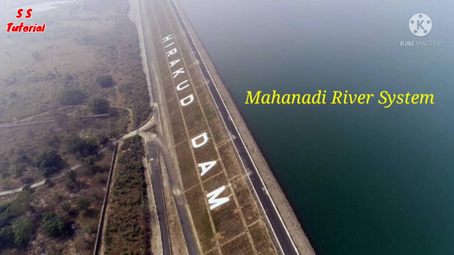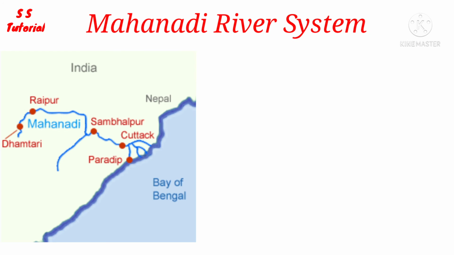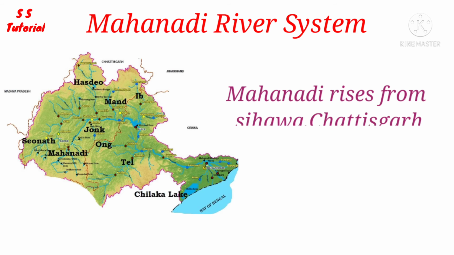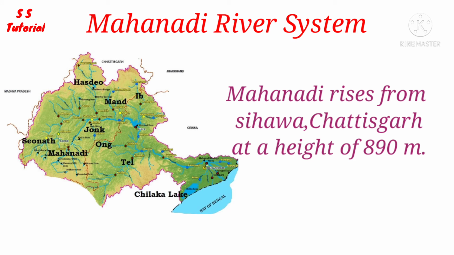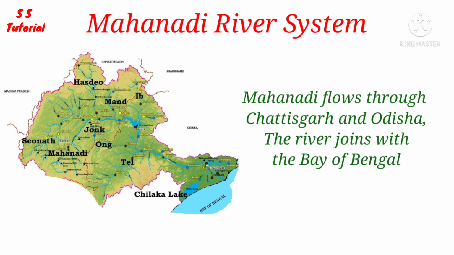Let's know about the Mahanadi river system. The Mahanadi river system is the third largest river system of peninsular India. The Mahanadi rises from south of Sihowa town in Dhamtari district of Chhattisgarh at a height of 890 meters. The Mahanadi flows through the state of Chhattisgarh and Odisha and finally discharges itself into the Bay of Bengal.